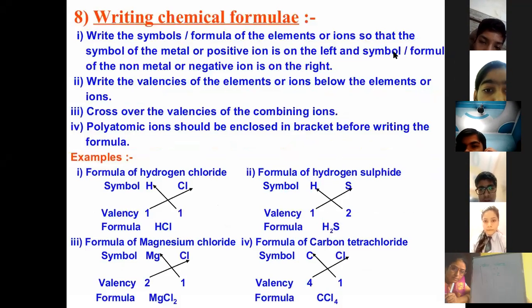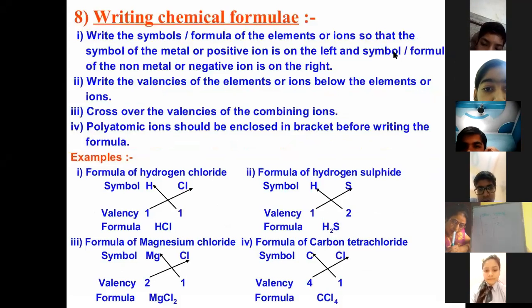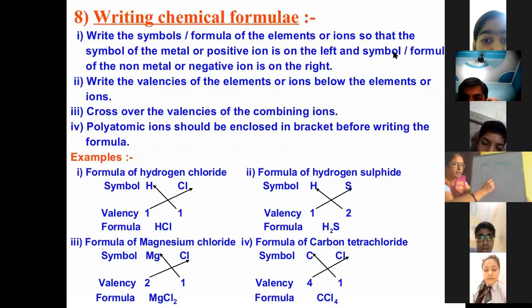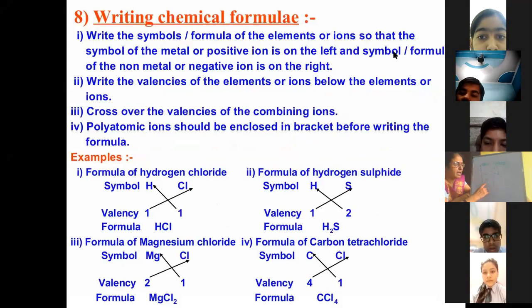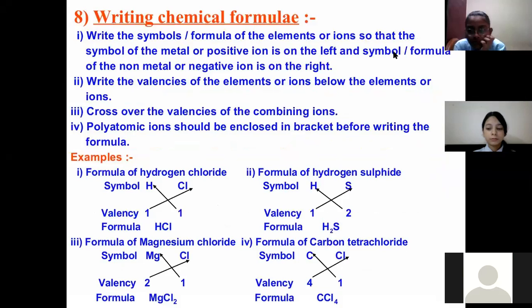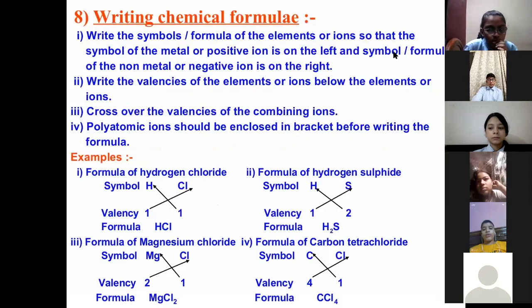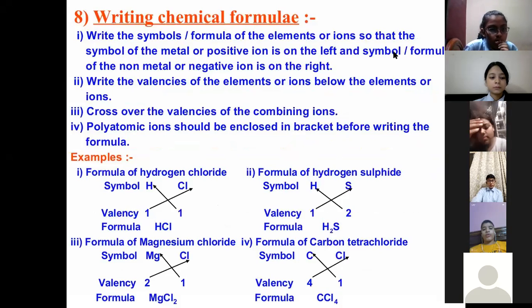Diya Goyal. How many atoms will you donate to achieve the octet? If it has 3 electrons in the valency shell, that is in the last shell, how many electrons will it donate? 3. Very good.